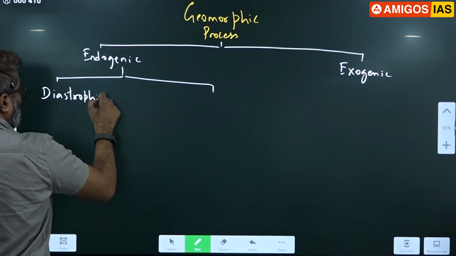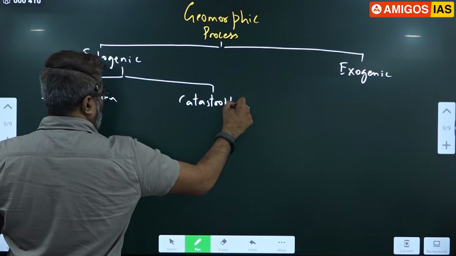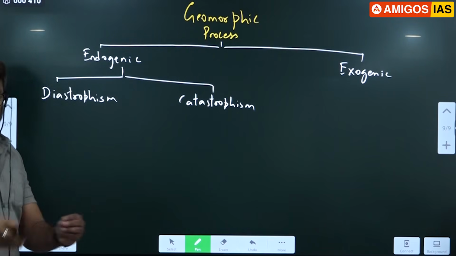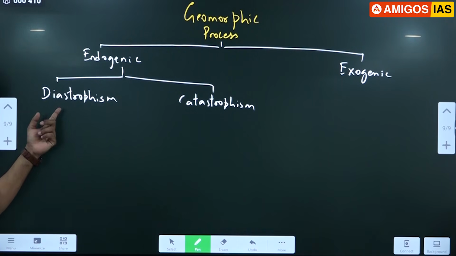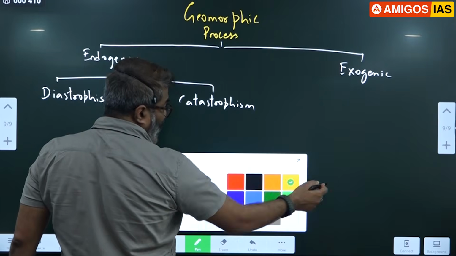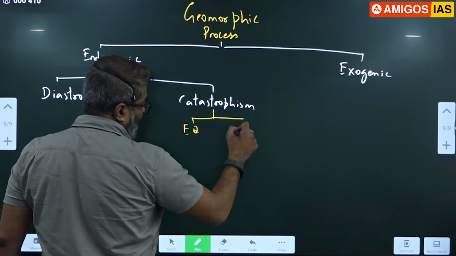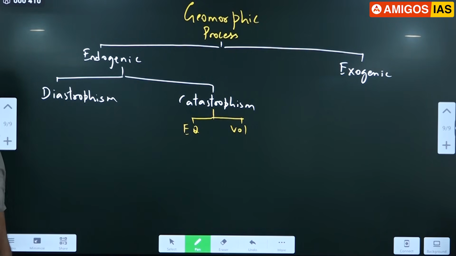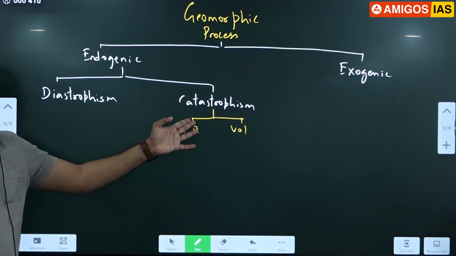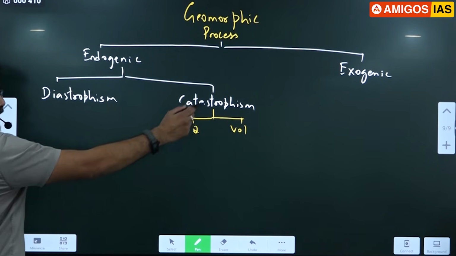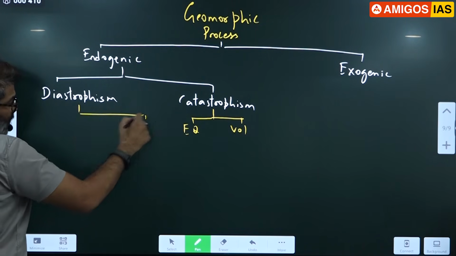Diastrophism, catastrophism. Catastrophic means sudden movement. Diastrophism is very slow. So in sudden movements we have volcanoes and earthquakes, because these are catastrophic events. Suddenly they will occur and cause a lot of damage. So these are catastrophic, sudden events. Diastrophic events are very slow and not noticeable at all.